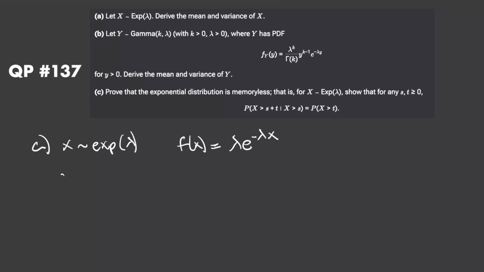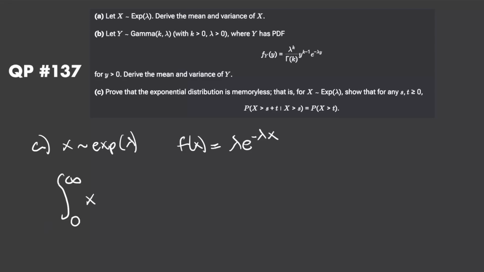So the definition of expected value when our function is continuous, right? Exponential is a continuous distribution, obviously. So we're going from 0 to infinity because X can take values from 0 to infinity. That's because the exponential models the wait time between events in a Poisson process. So X takes values between 0, if the event happens instantly, or infinity, if the event never happens or takes forever to happen. So I'm just summing over all the possible values that X can take. An integral is like a sum, but continuous.